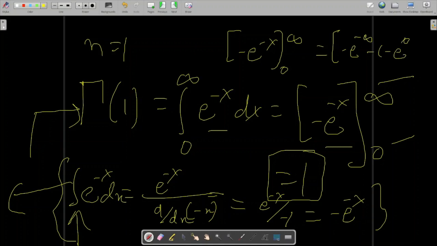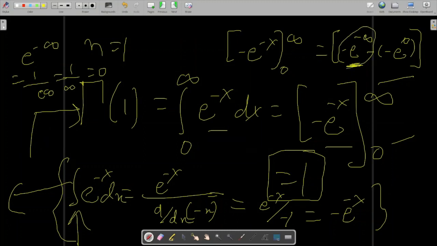Now this thing is going to yield us 0. Why will it yield us 0? Because e to the power minus infinity equals 1 upon e to the power infinity, and any constant to the power infinity is again infinity, so 1 upon infinity is 0. So this term is 0. Then minus into minus will yield you plus, so e to the power 0, and anything to the power 0 is 1. So e to the power 0 yields you 1, so you got this one. I explained each and every step. I don't think there is any need to explain it further.